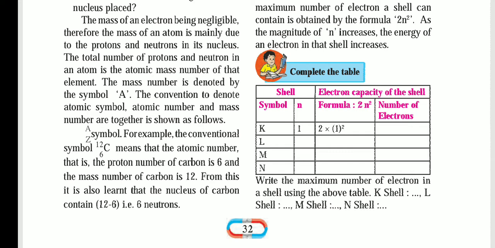The nucleus of carbon contains 12 minus 6 equals 6 neutrons. In the atomic mass number of 12 there are protons and neutrons; 6 are protons, the remaining 12 minus 6 are 6 neutrons.